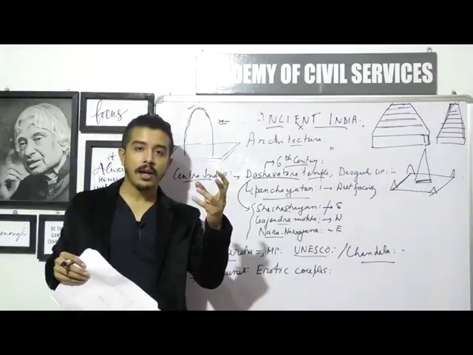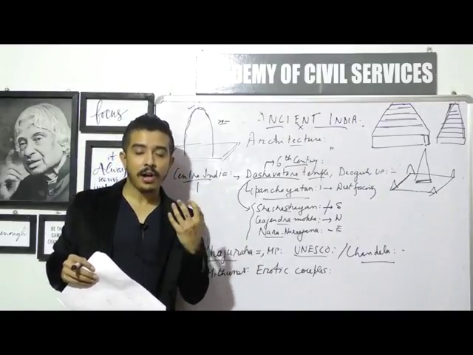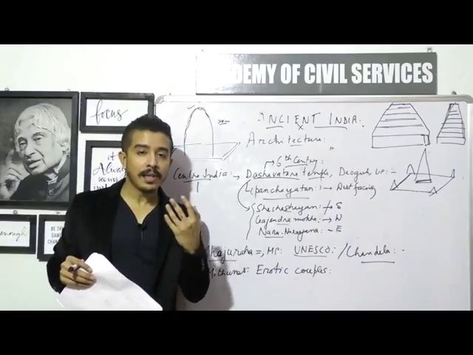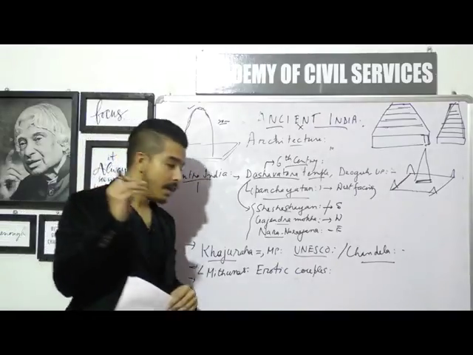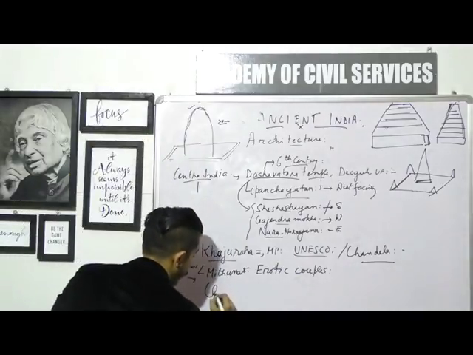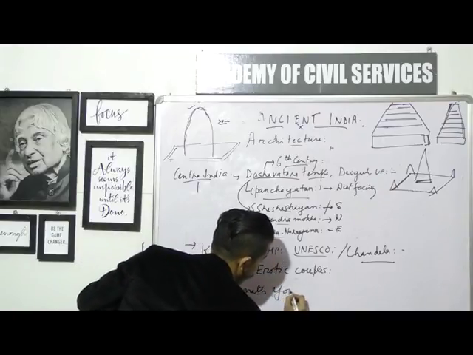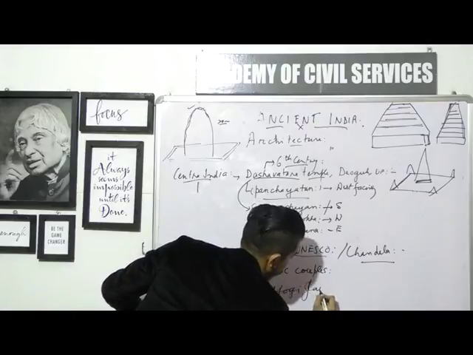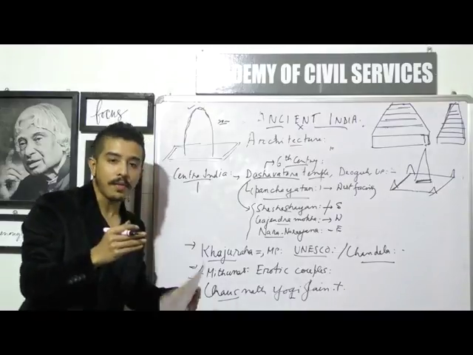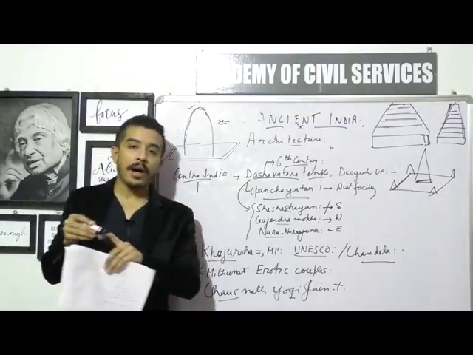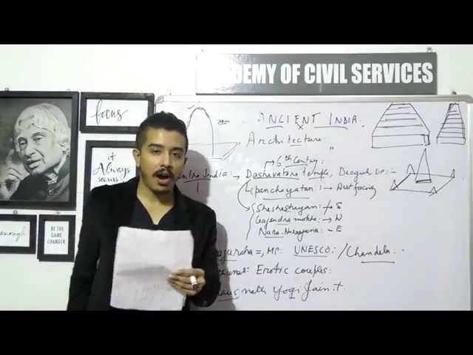Do not have to take it as a fact, but the point I'm trying to make is that just because Khajuraho has a lot of Hindu temples doesn't mean that it does not have any Jain influence, whereas we find that there was a particular Chosnath Yogi temple. Chaus, C-H-A-U-S, Chosnath Yogi Jain temple. So the Chosnath Yogi Jain temple was also found in the surroundings, which speaks about how Jains also had a spiritual and religious place in the whole Khajuraho compound.